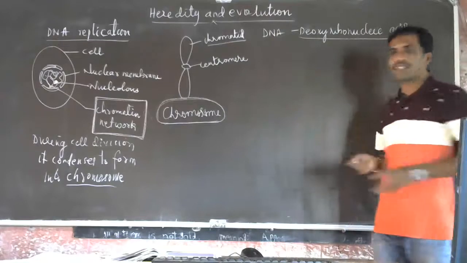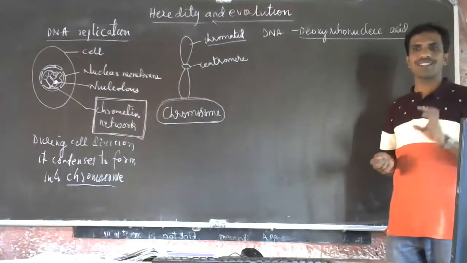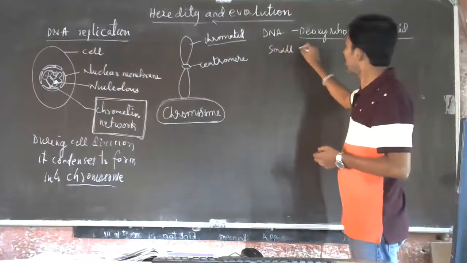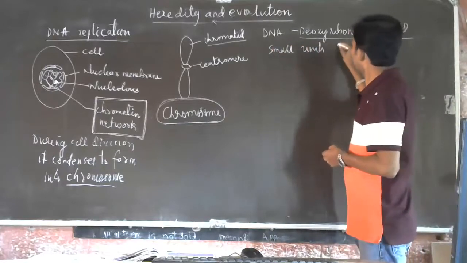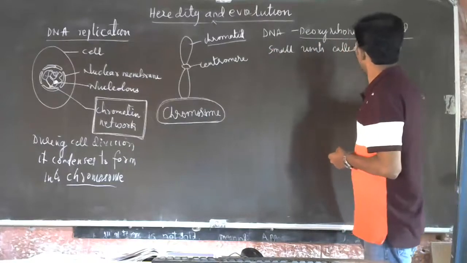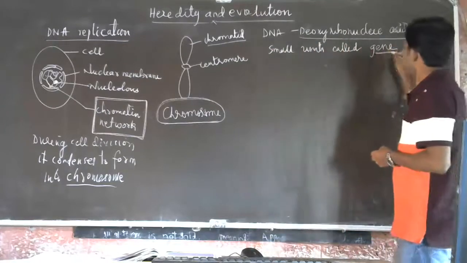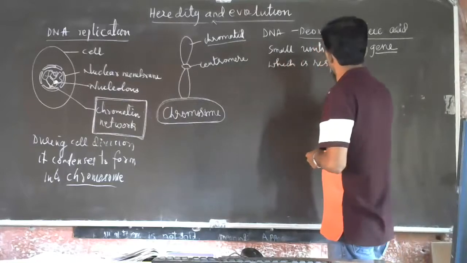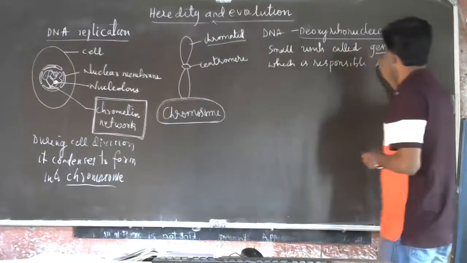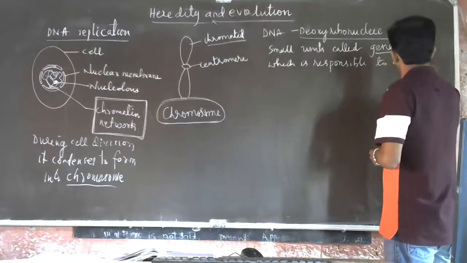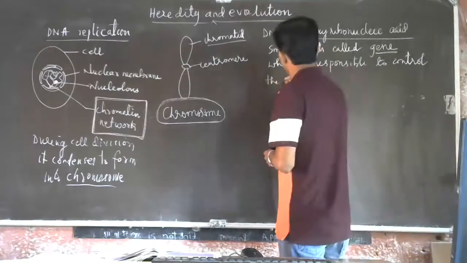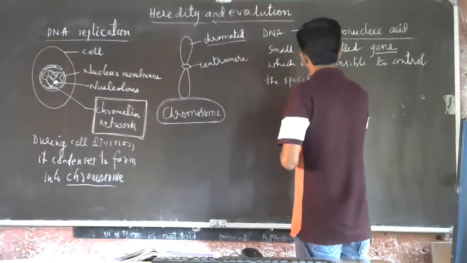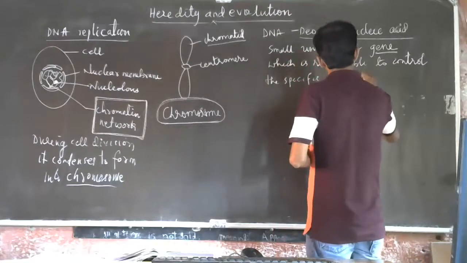See, this DNA contains small units called genes, which are responsible to control a specific character in a living organism.